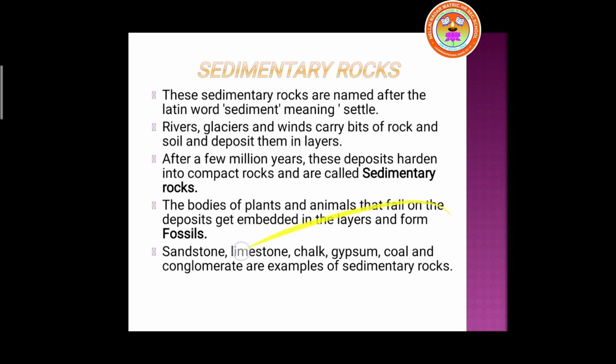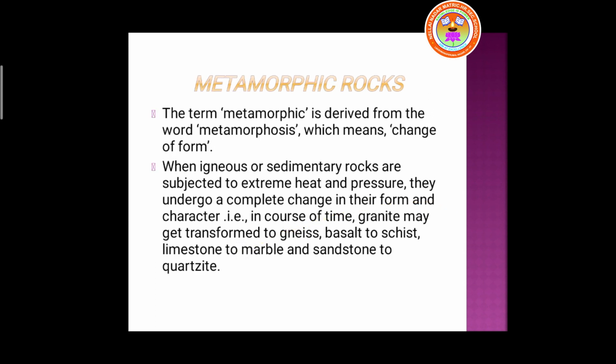Next one is metamorphic rocks. The term metamorphic is derived from the word metamorphosis, which means change of form. When igneous or sedimentary rocks are subjected to extreme heat and pressure, they undergo a complete change in form and character, and that type of rock is called metamorphic rock. So we know what igneous rocks are.